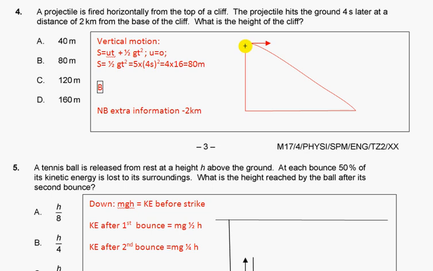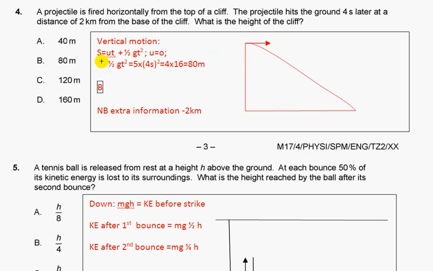So the projectile participates in two motions, horizontal and vertical. We are interested in vertical motion because it gives us the time, and vertically it moves from rest at acceleration g.